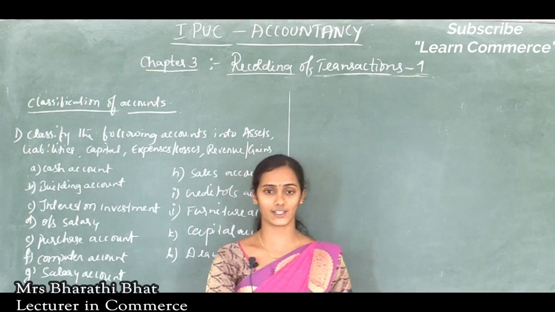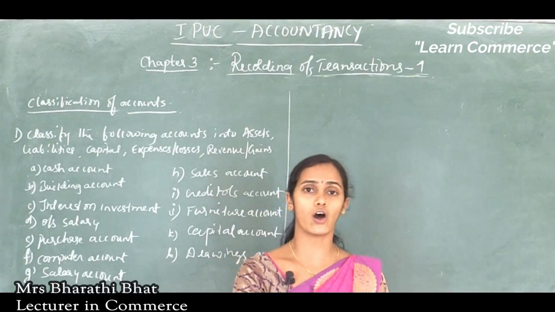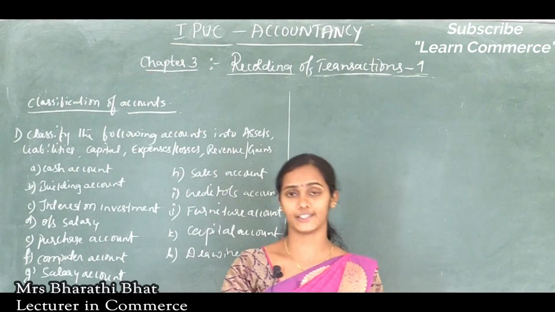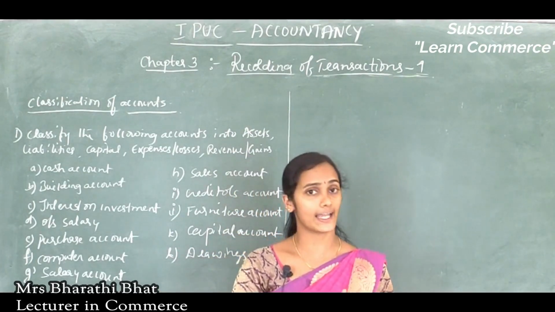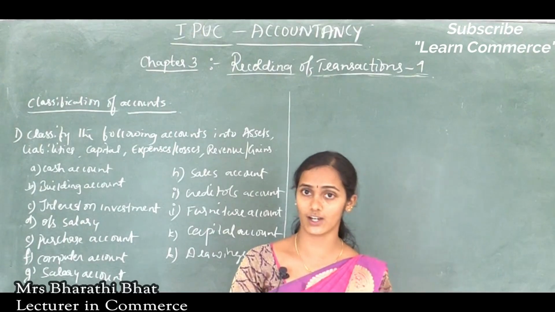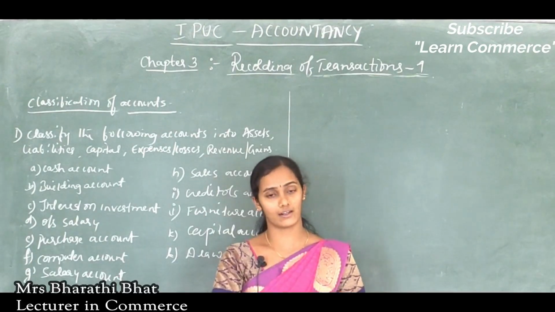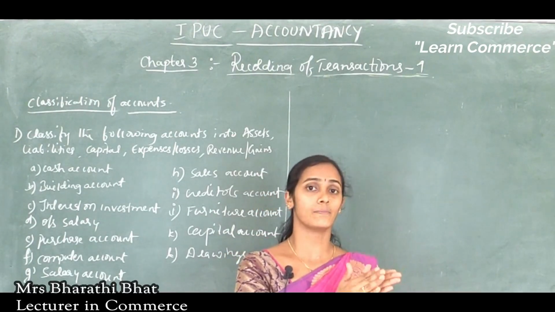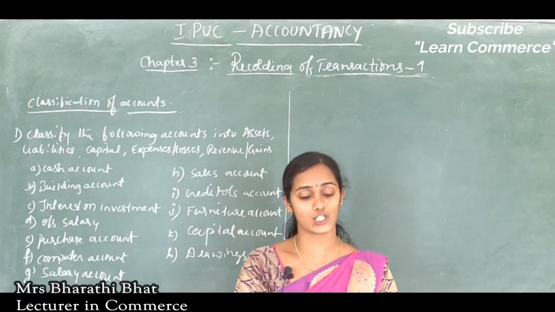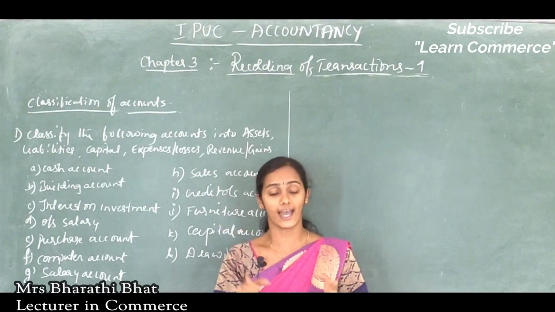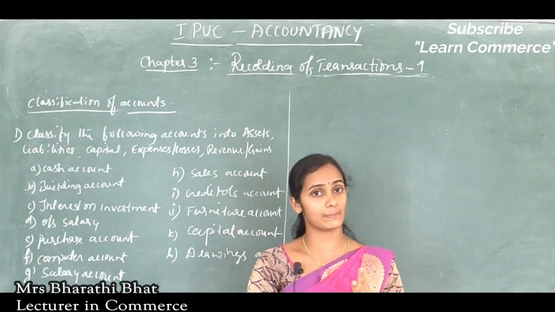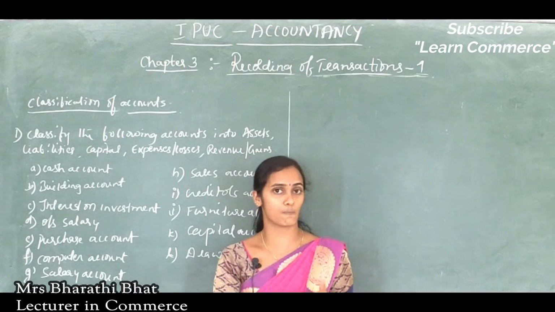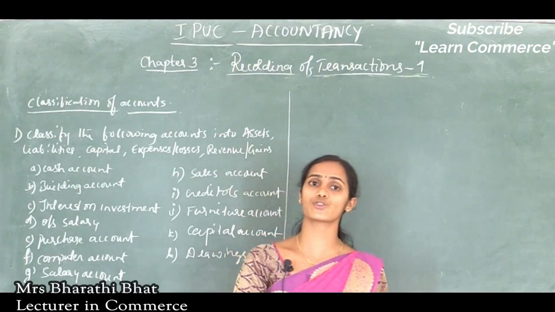To record the transaction in the books of accounts, all accounts are classified into 5 main categories, that is assets, liabilities, expenses or losses, revenues or gains of the business organization, and capital. So assets, liability, capital, expenses or losses, revenues or gains.